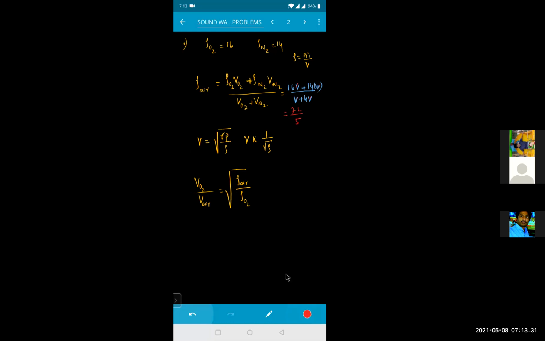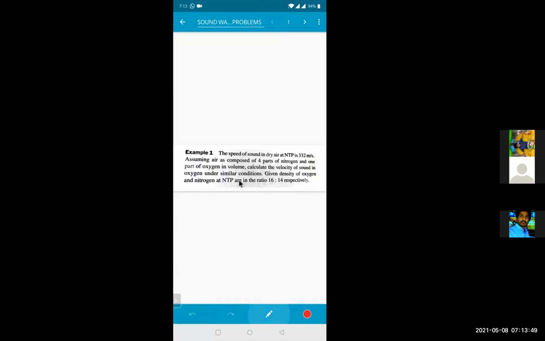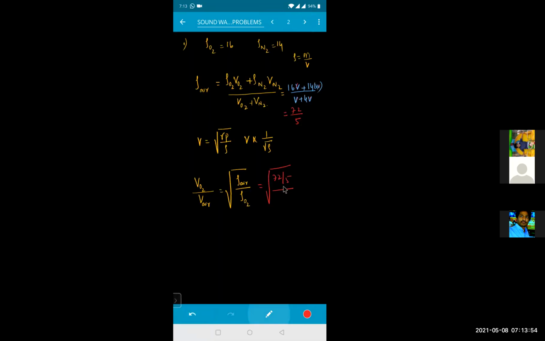Got it? So now I know the values. The velocity of oxygen divided by the velocity of air is the square root of the density of air by the density of oxygen. The density of air I got is 72 divided by 5, divided by the density of oxygen, which is 16. So that equals the square root of 72 divided by 5 into 16.